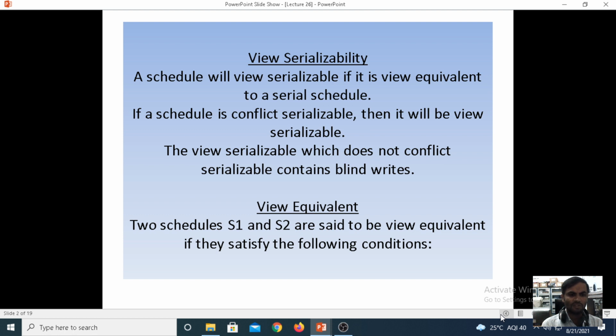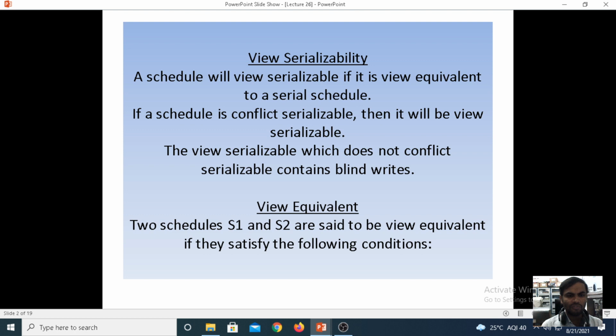What are the conditions? Initial read, then final read, update read, and final write. Based on these conditions we go for the view. With the help of these conditions we find the view equivalence.